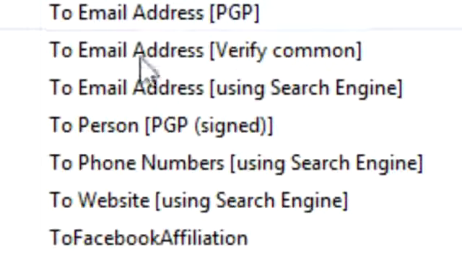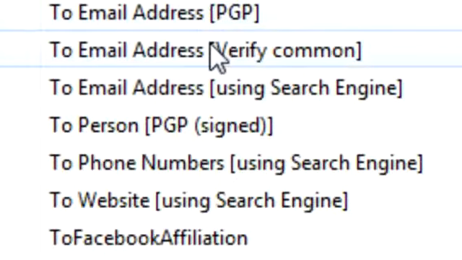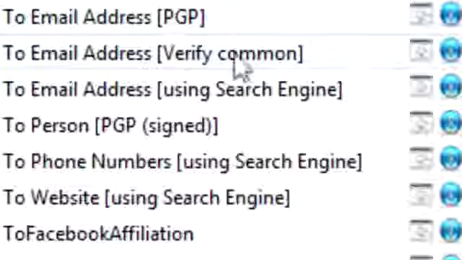So for example, the person we're looking up is Viktor Duvenhager, and I can run this transform. You'll see it here, it says to email address verify common. Okay, and this is going to go and try a whole bunch of them. And one of the nice things about this transform is that if you go and look at the settings, so while that's running, I'm just going to go into the settings here. You can just click on that to get to the settings.